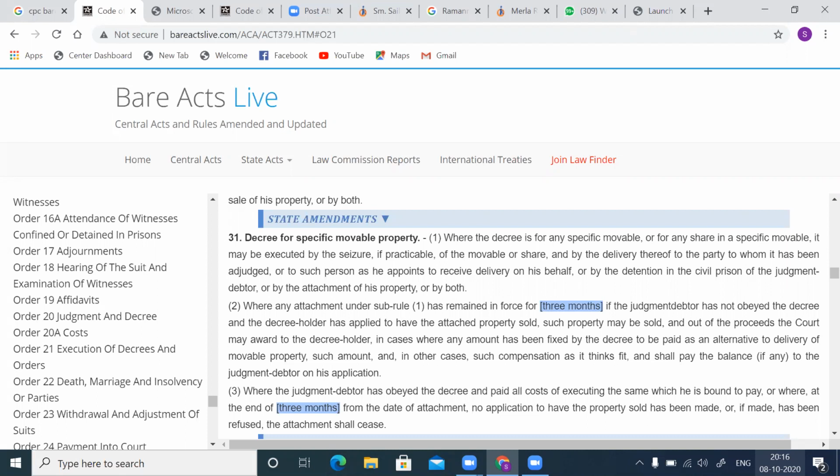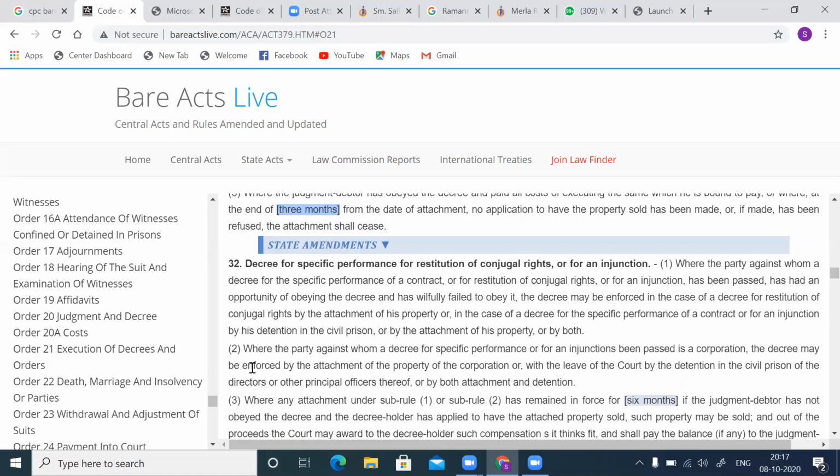See that here the word used is attachment. So kindly note this. This is again the first one, in the case of a movable property. Then Order 21 Rule 31 is a specific movable property. Now third example, kindly see Order 21 Rule 32, that is a decree for specific performance and a decree for restitution of conjugal rights and a decree for injunction.